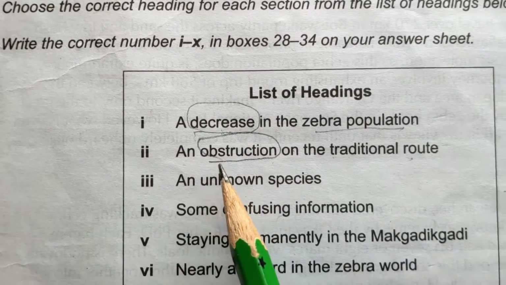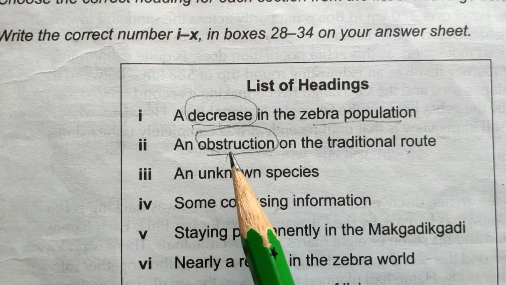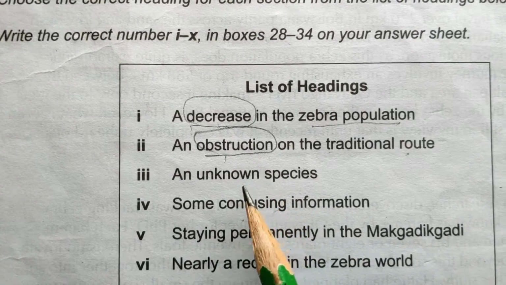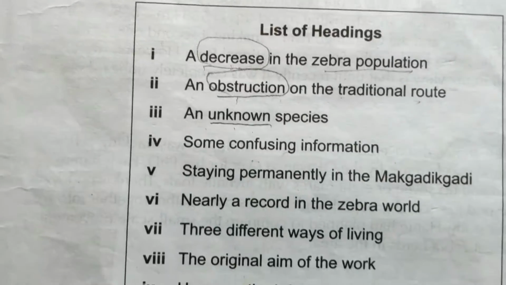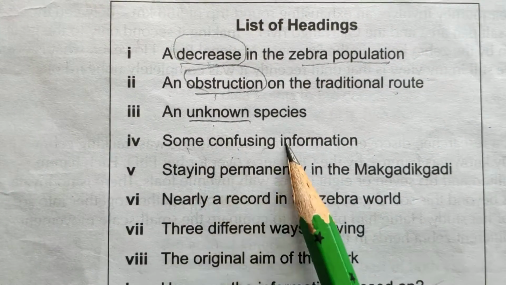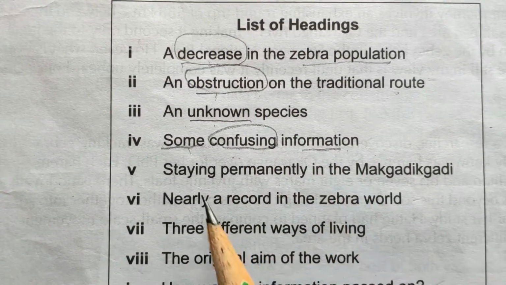Or for obstruction, there may be some problem or any other word they can use for this. And unknown species. Okay, some confusing information, it is very important.